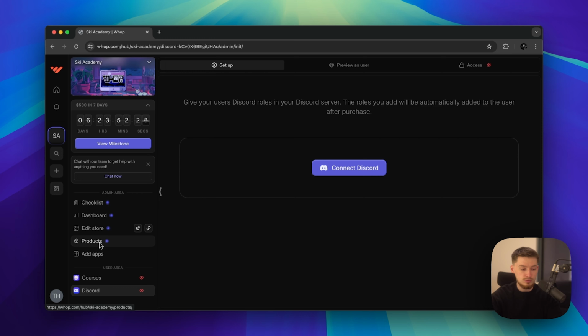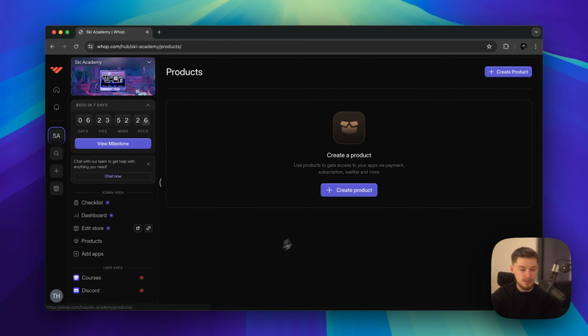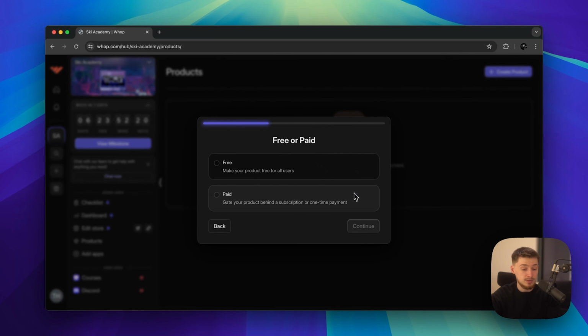So now if we go to products, this is where we can go ahead and create a sort of pricing option. If we click add product, we can choose to do free or paid. Now, for example, with my program, Six Figure Editor, we have a free access option, where people will be able to access the free training. They won't get access to the course, of course, because it's a very premium product. However, to get access to the free training, they can do that through here.